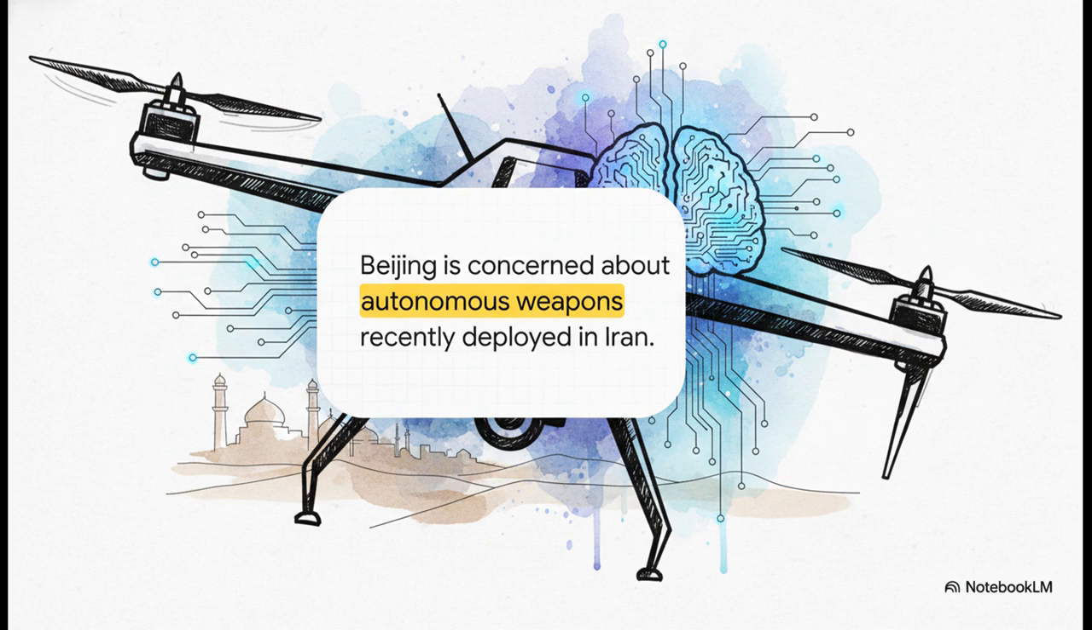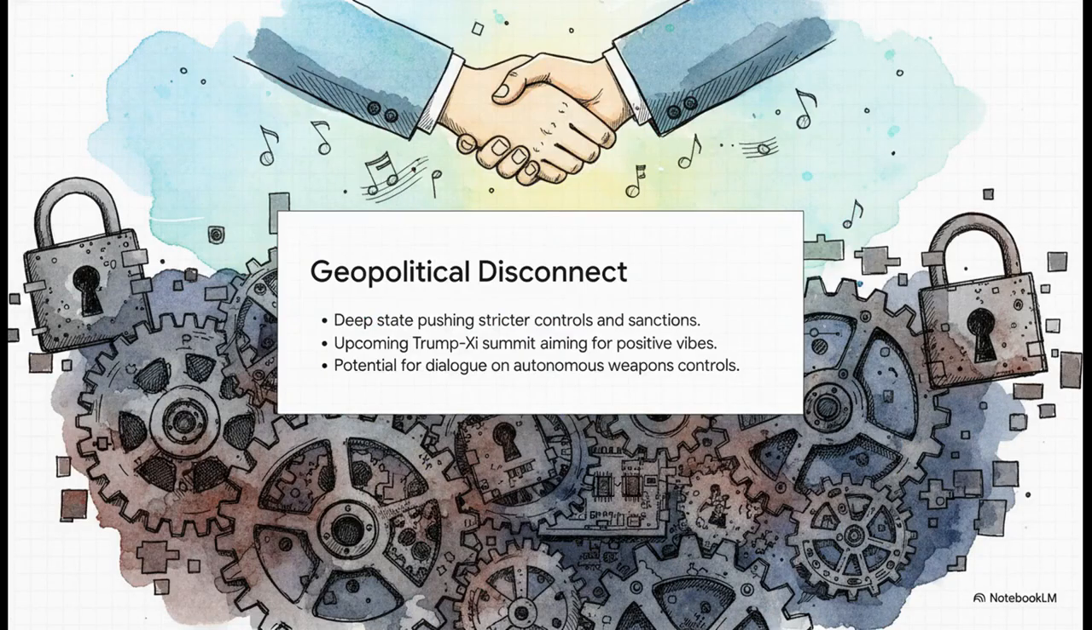Because the terrifying reality is this: once AI logic is extracted and replicated, it doesn't take long for it to find its way into advanced, uncrewed physical weapon systems. And this sets up a truly fascinating geopolitical disconnect. Down in the trenches, the national security apparatuses, the deep states in both nations, are quietly but very aggressively pushing for stricter controls, heavier sanctions, and tighter export restrictions.